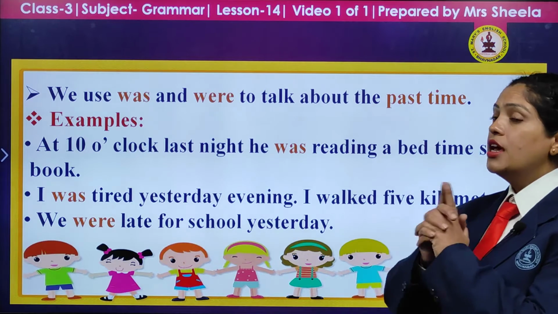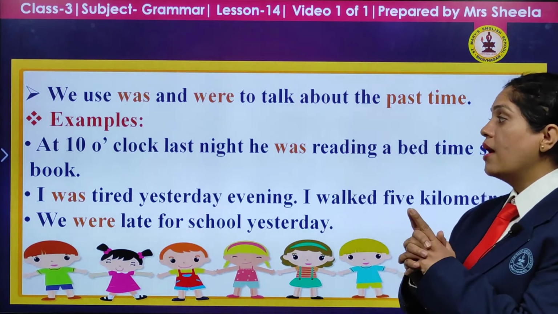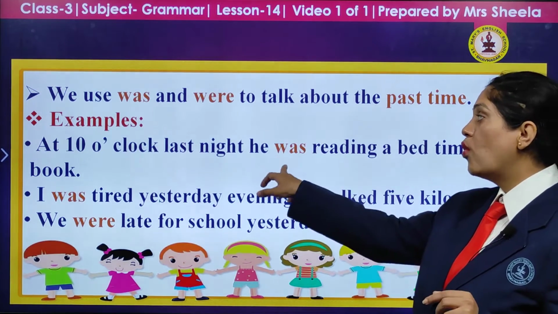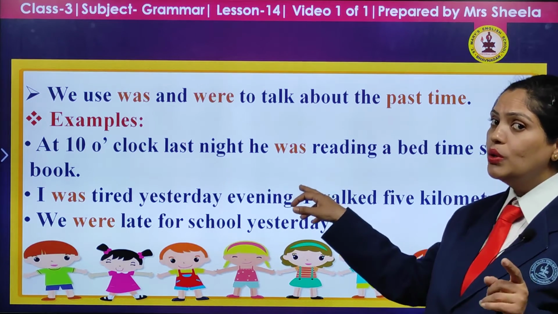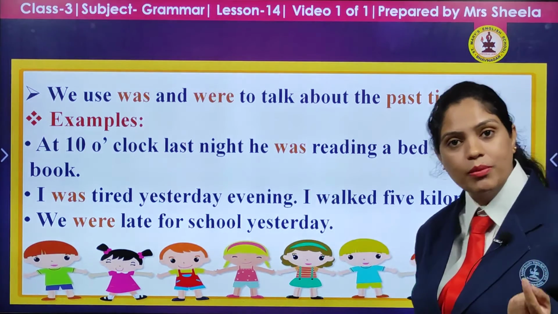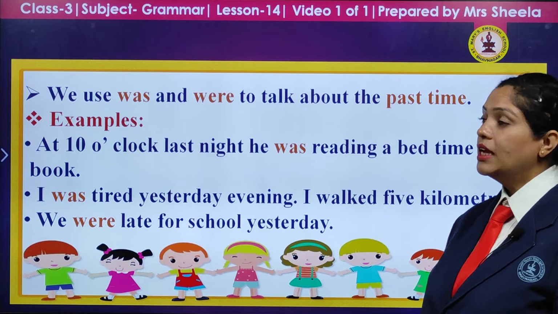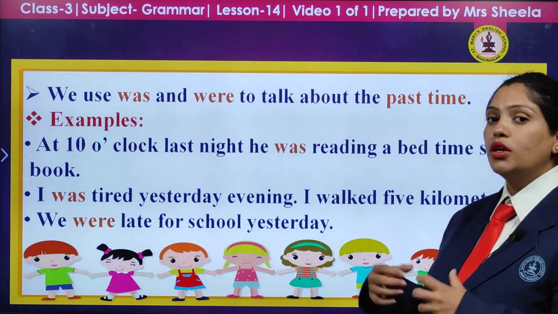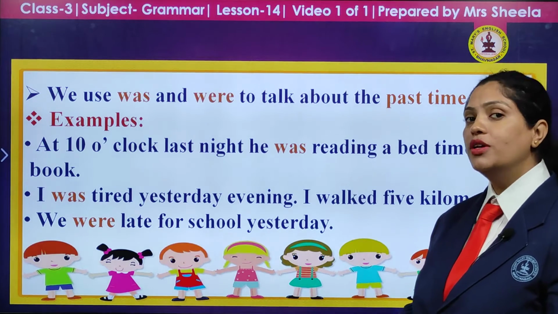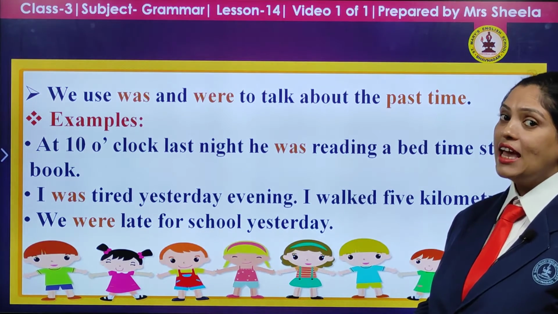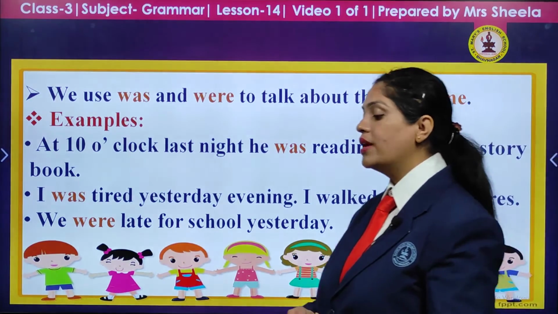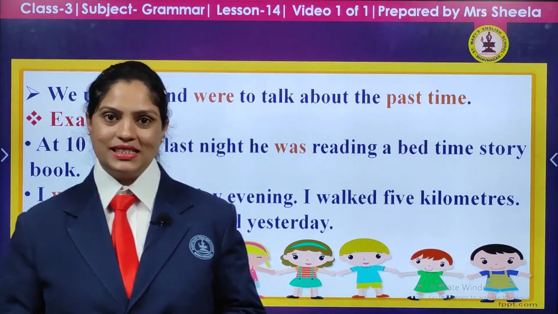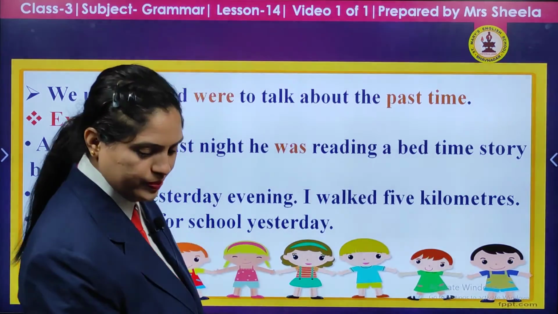Again children, be careful when I am using was. I have used was with he. We are going to use was with he because we are talking about one person. With I, we are using was, and when we are talking about a group or more than one, we are going to make use of were. And this is always going to be in the past tense.